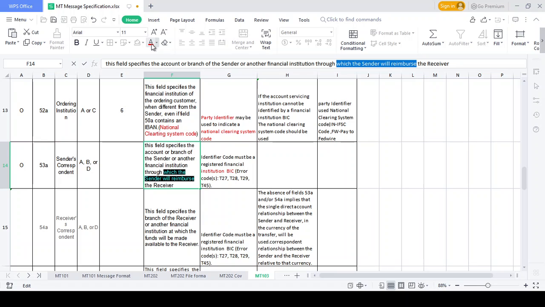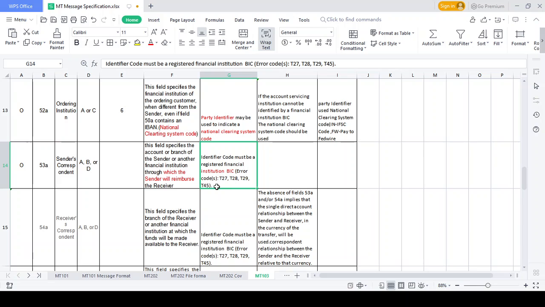Suppose the fund flows from the ordering institution to the sender correspondent to the receiver correspondent. If any interruption happens at the receiver correspondent, the reimbursement happens from the sender correspondent. After the sender correspondent, the reimbursement happens from the ordering institution, because the two banks don't have a direct relationship. The way you flow the fund, the reimbursement should happen the same way. If it fails, you get errors like T27, T28, T29, T45.